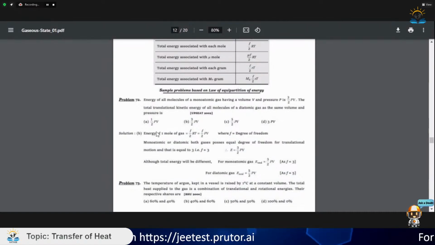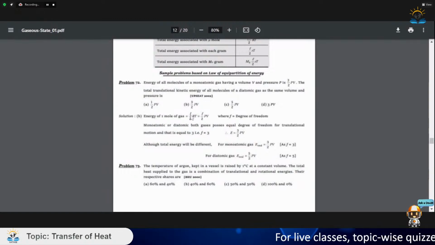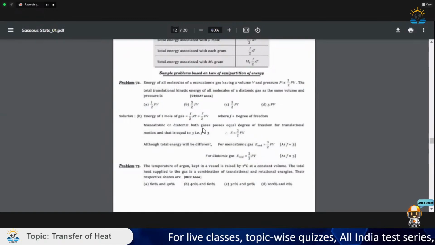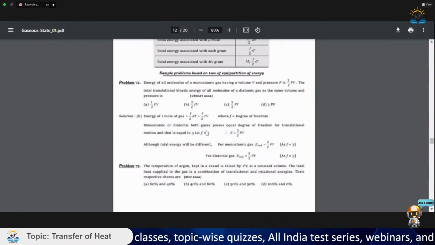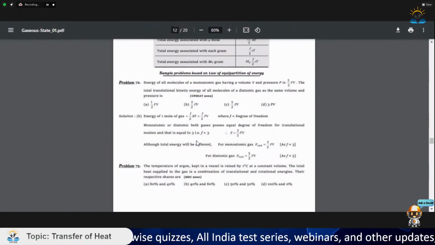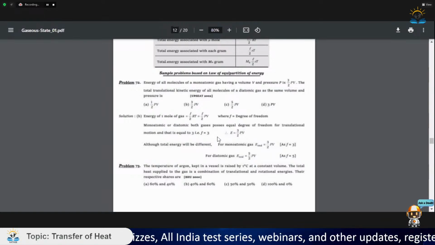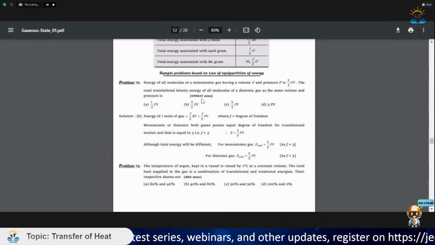So energy of 1 mole of a gas is x by 2 RT, as we know, which is equal to x by 2 PV. Now, for monoatomic or diatomic, both gases possess equal degrees of freedom for translational motion, and that is equal to 3, which is in 3 different x, y, z directions. So energy is equal to 3 by 2 PV.